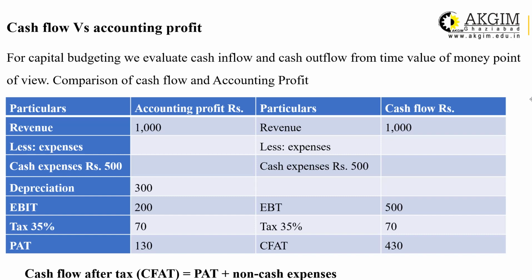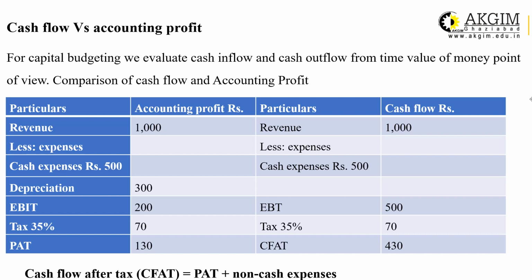You know that depreciation is a non-cash entry, but for calculation of book profit, you have to deduct depreciation on the fixed asset from the revenue. So EBIT, earning before interest and tax, will be 200. How? 1000 minus cash expense 500 minus depreciation 300. So the total EBIT generated by the company in that time period is rupees 200.